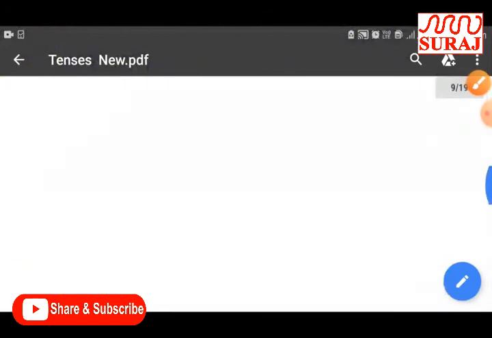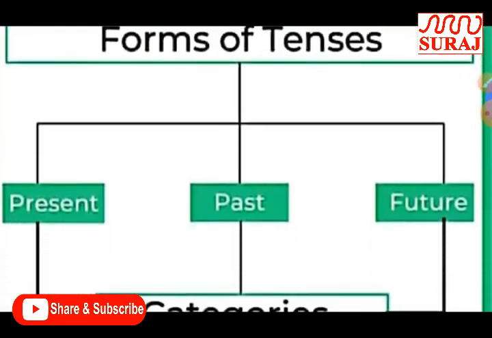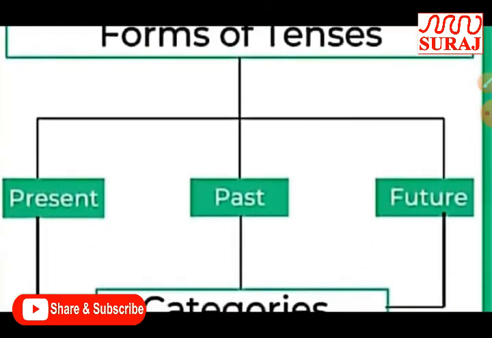In today's video we have discussed the usage of present perfect tense, and after that the helping verbs of present perfect continuous tense, and after that I told you about since and for.